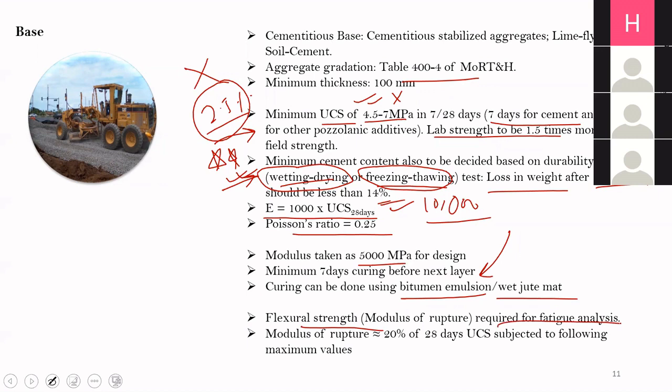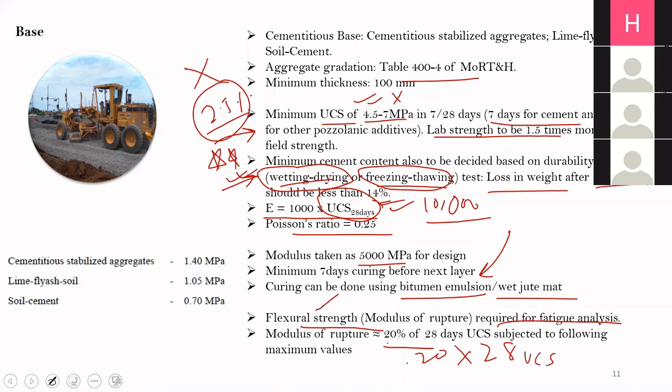This is not required for cement treated sub bases, only for cement treated bases. Modulus of rupture is taken approximately as 20% of the 28-day UCS. The 28-day UCS you are already determining here. Just take 20% of that value, and that can be approximately taken as the modulus of rupture of the cement treated base. But if you are doing 20%, which means 0.2 into 28-day UCS, this should not be more than this value. If it is more than this value, then you will take this value for design.